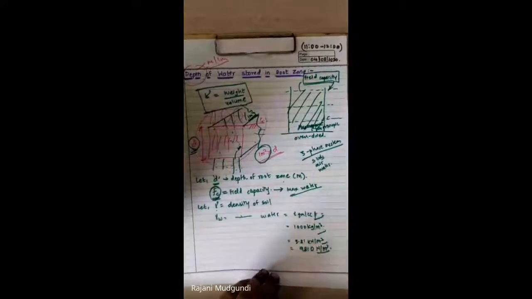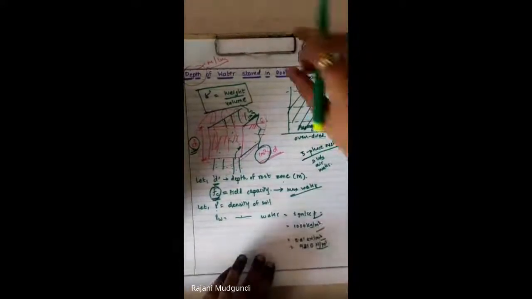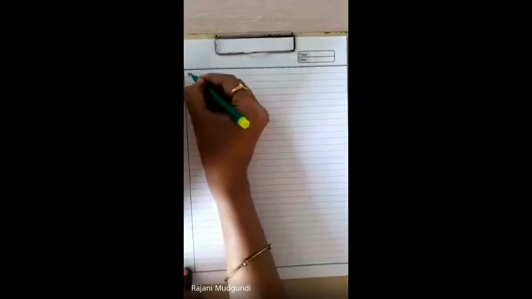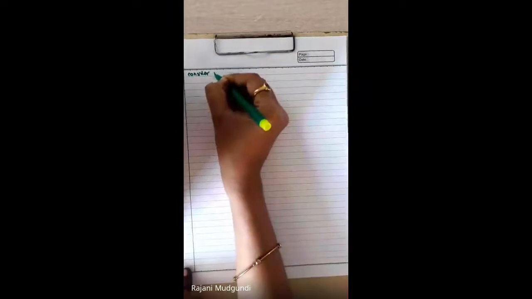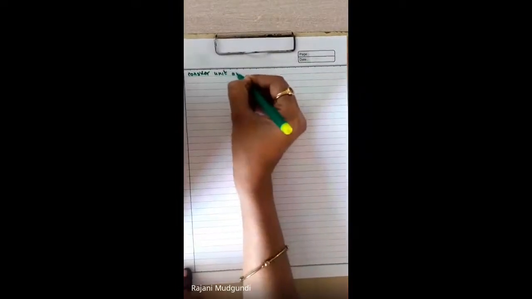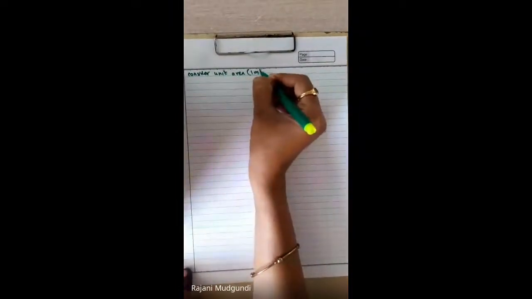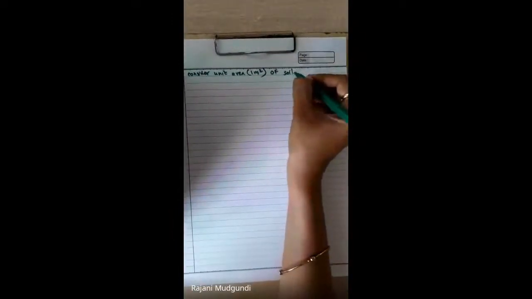Right, on the next line, consider unit area, or 1 meter square area of soil, right?